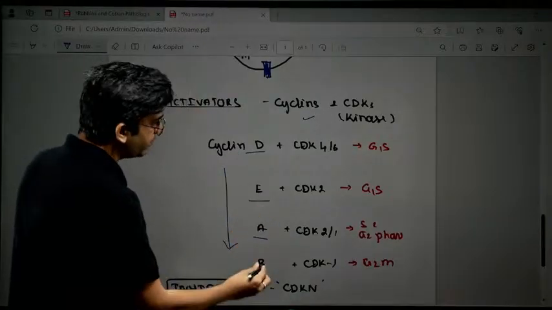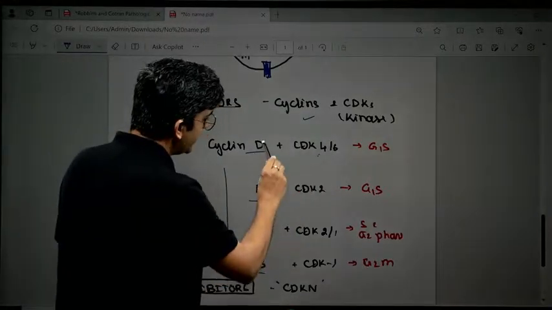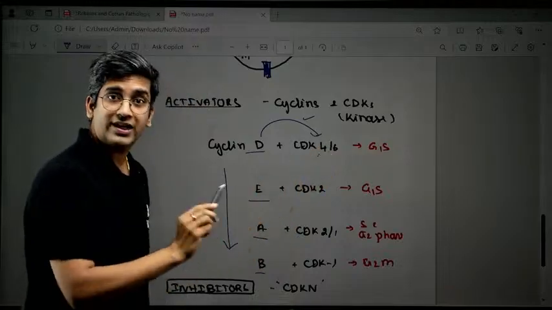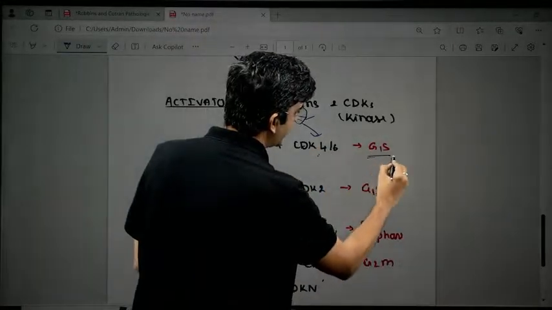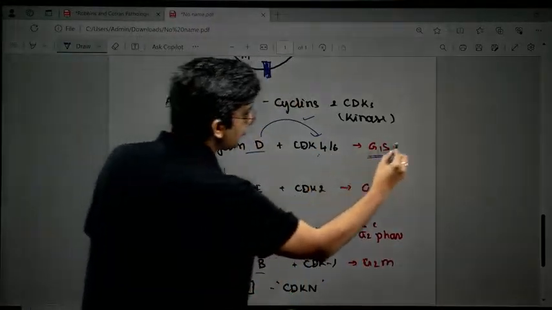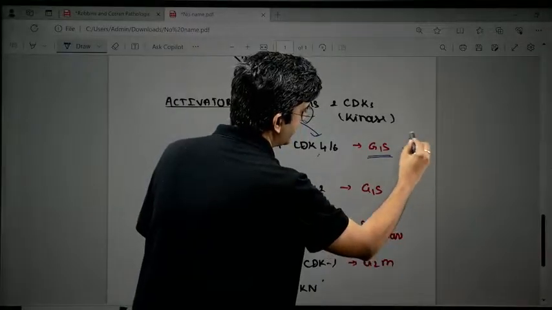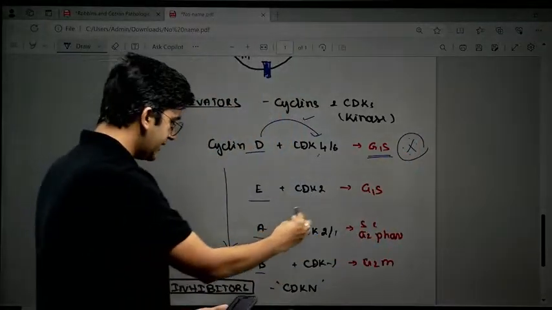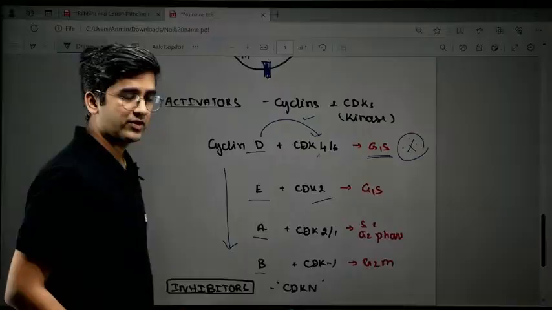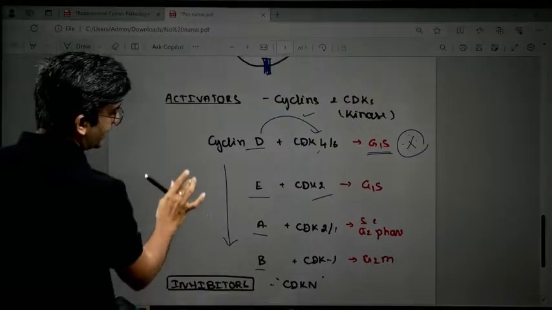D, E, A and B, and D always pairs with CDK 2, 1, 4 and 6. This controls the G1S phase. This is the most important one to control the G1S phase. To some extent, cyclin E and CDK2 also come into play, fine? Apart from this, I have the other two also.